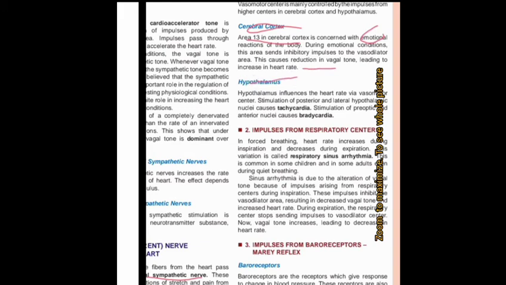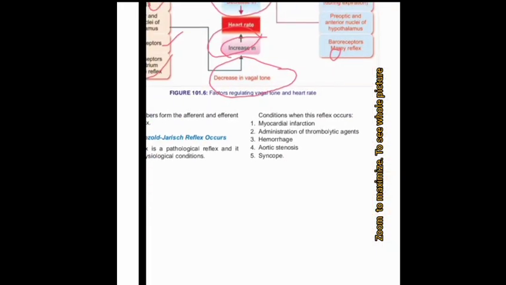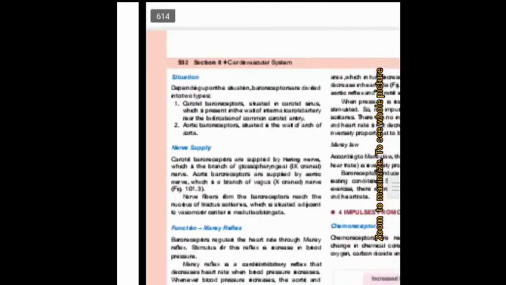The hypothalamus we also discussed. The hypothalamus also influences heart rate, because stimulation of the posterior lateral part of the hypothalamus causes tachycardia. Tachycardia means an increase in heart rate. But stimulation of the preoptic nucleus causes a decrease in heart rate, because bradycardia occurs. So in this topic we discussed that the preoptic area decreases the heart rate, whereas the posterior lateral hypothalamus increases the heart rate.